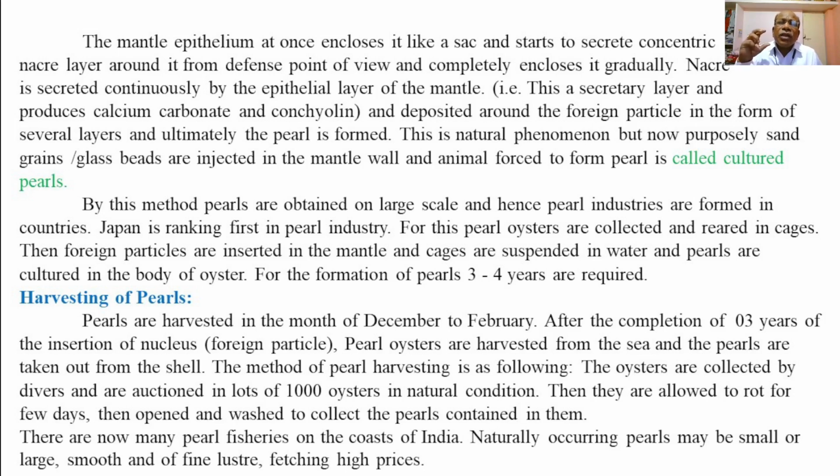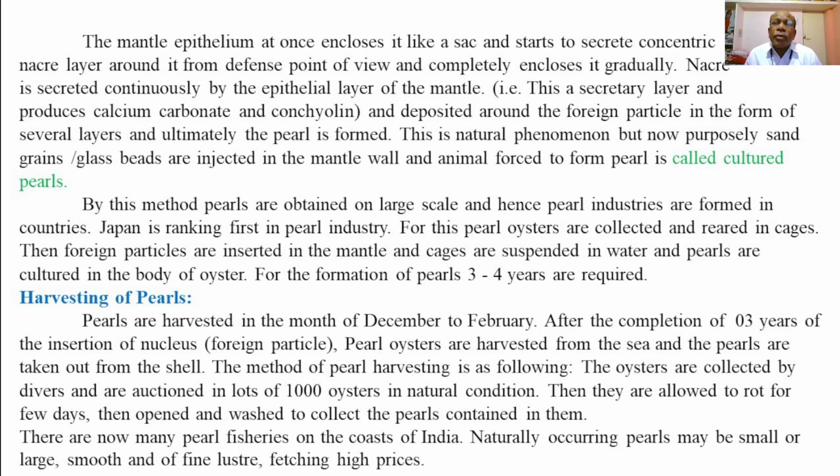And this nacre secreted by the secretory layer of the mantle epithelium gets deposited onto the foreign antigen or around the foreign particle. So the nacre layer gets deposited homogeneously around the foreign particle in the form of several layers, and ultimately the pearl is formed.